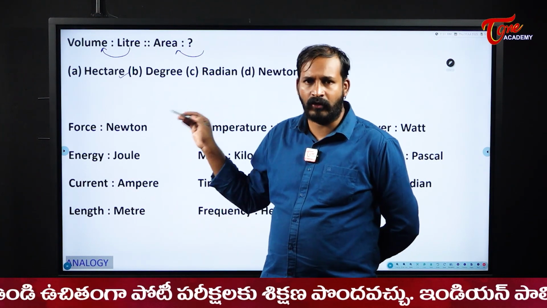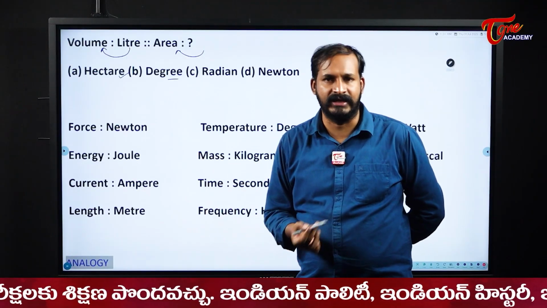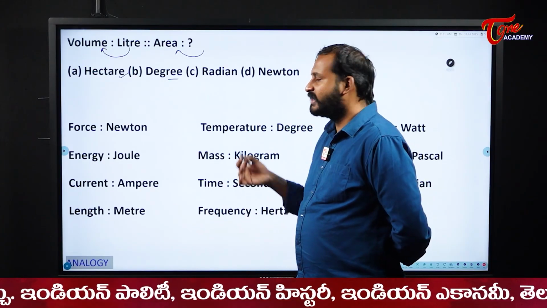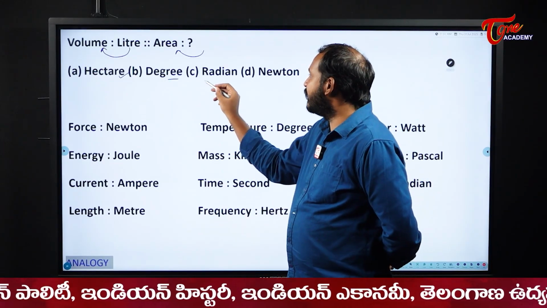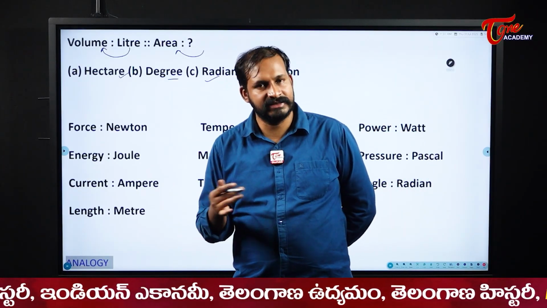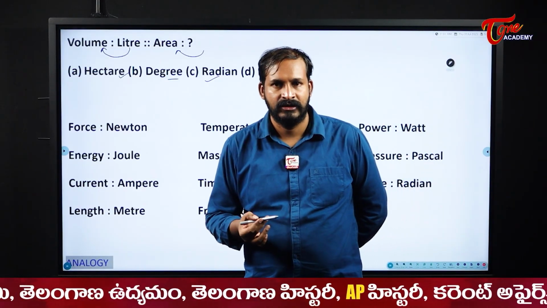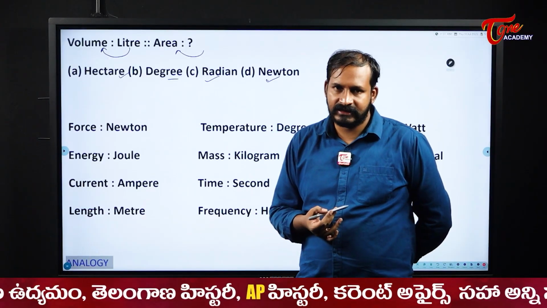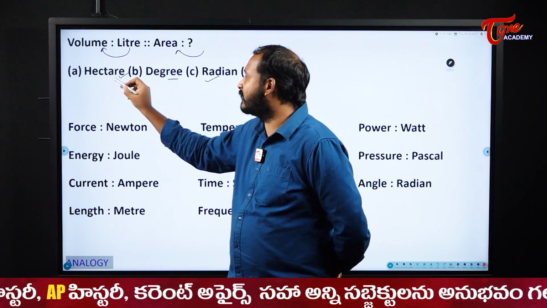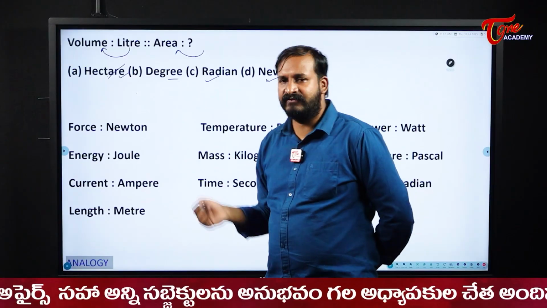But here I have four options. One is degree. Usually for what do we use degrees? Temperature. Degree Celsius, degree Fahrenheit we will use, right? So to measure temperature we use degree. Radian is to measure angles. Newton is used for what? To measure force. So like this we will use them in different ways, but the best suitable one: usually area will be measured in hectares. Here the option which is best for me is hectares.